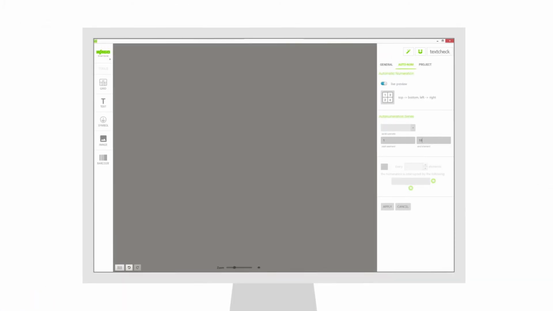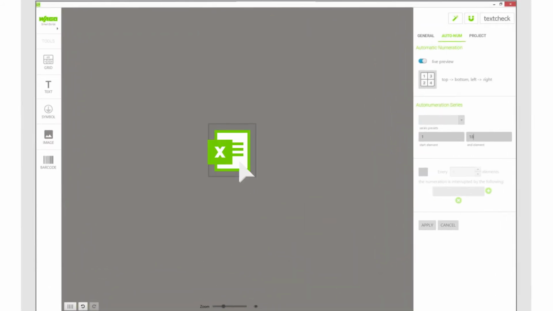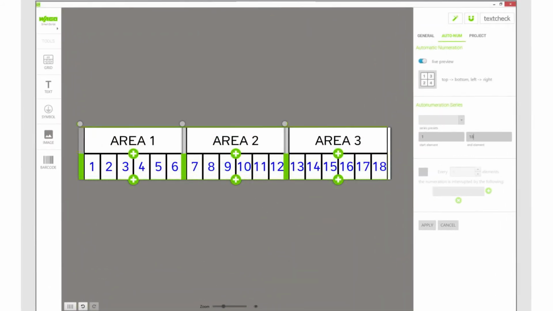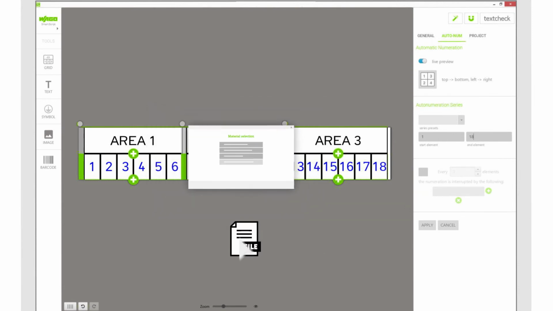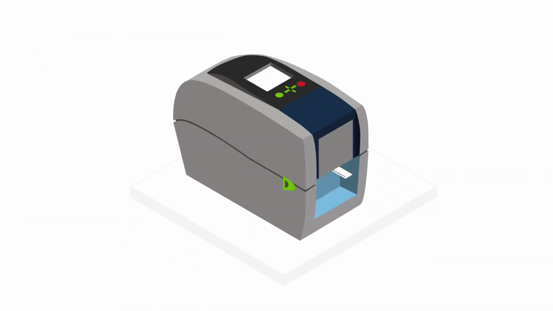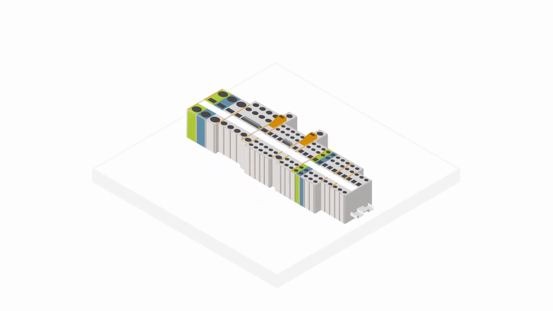This is how easy it is. Import the file, for example an Excel file, into smartSCRIPT. Select the marking accessories you need and print them out via the WAGO Smart Printer. Application of the WAGO marking strips is also just as easy, as is preparing them with smartSCRIPT.